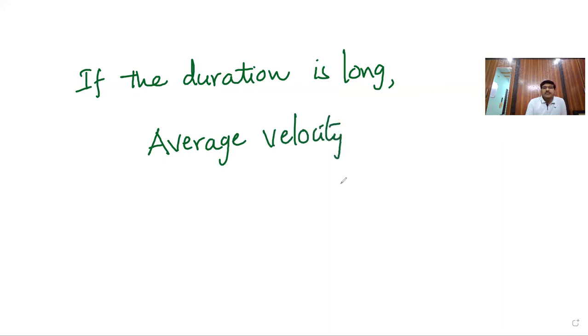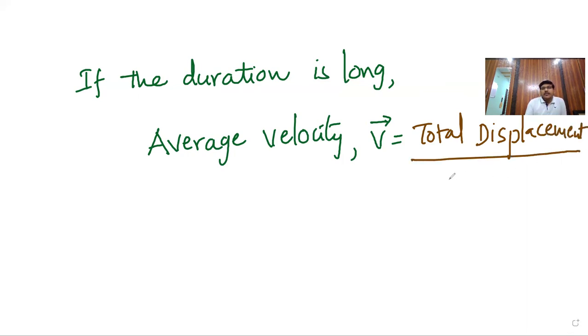Average velocity. Here we define as v bar, same letter. That is equal to the total displacement by total time.